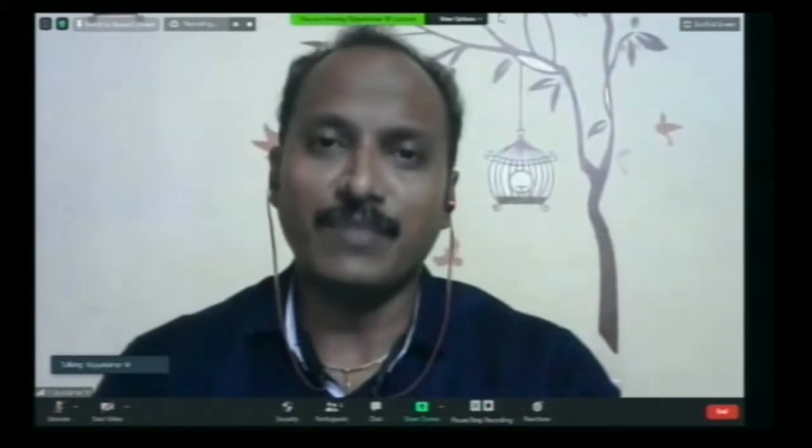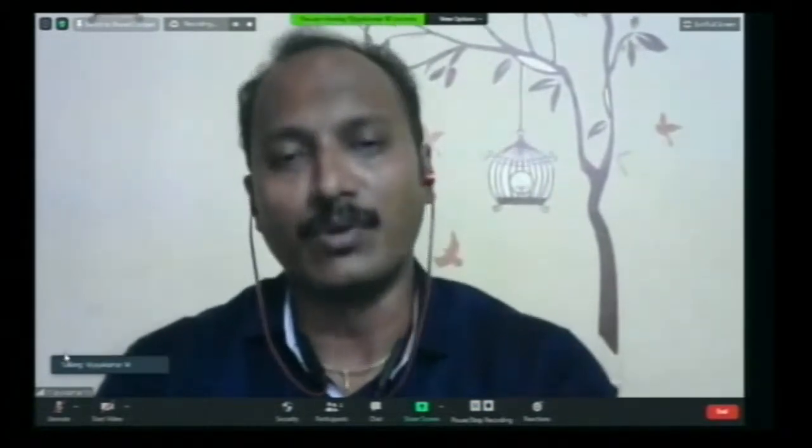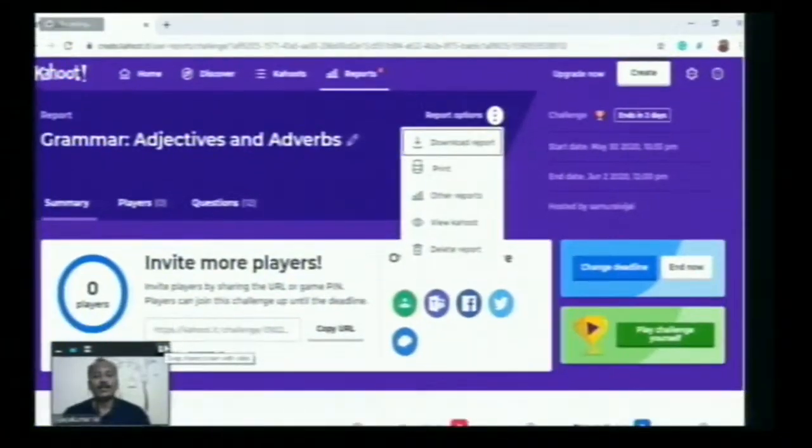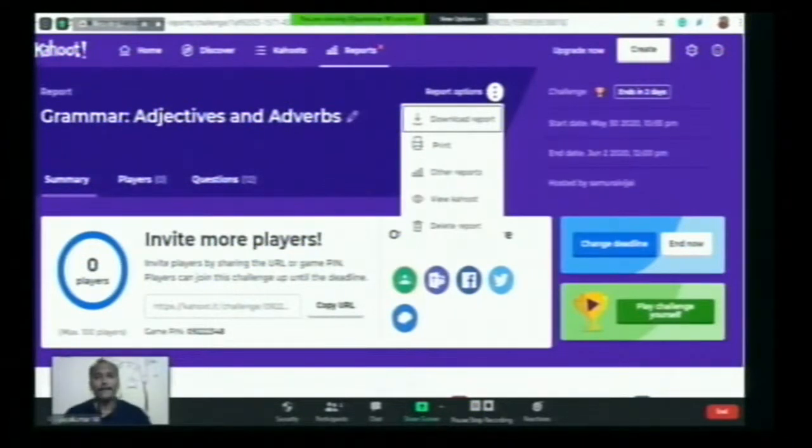Here there is also a download report section. In the report section, you can download the report, you can even print the report, and you can delete the reports. These options are also available. If you wish to enter the formative assessment marks, you can simply download the report with the names of the students and how much mark they scored. The printout option is also there. So what we have seen is a wonderful tool.